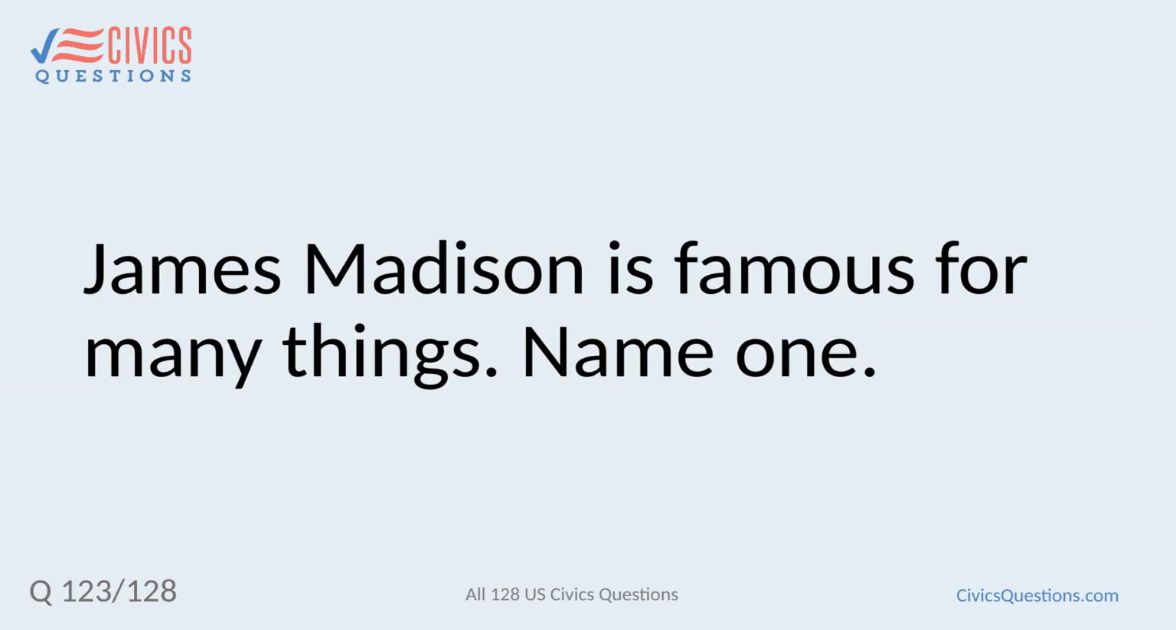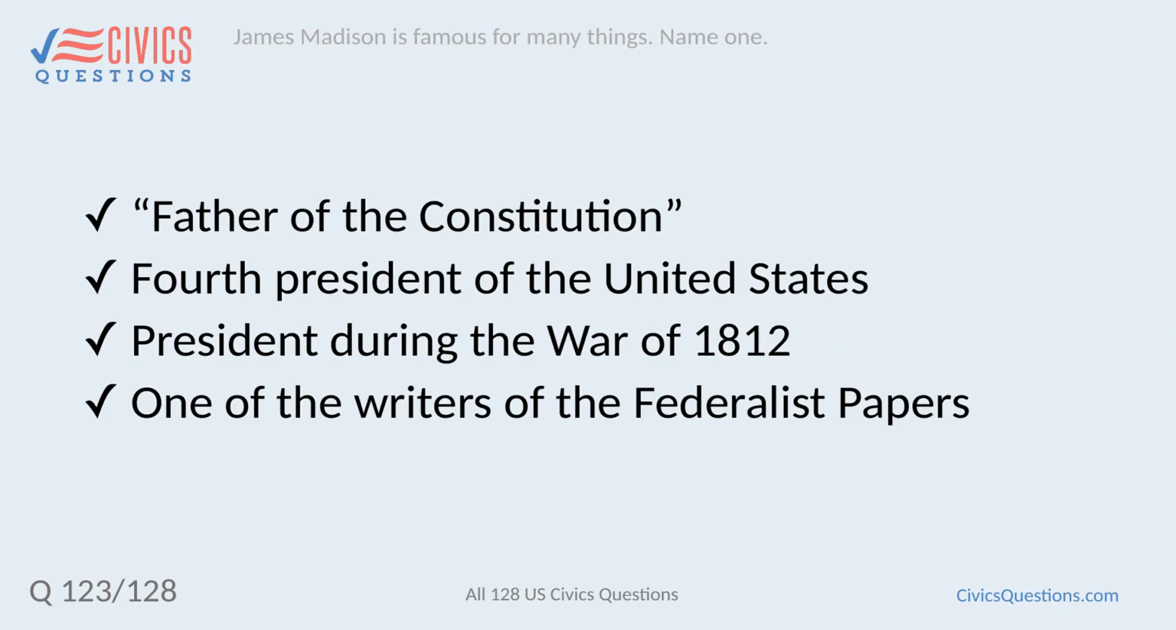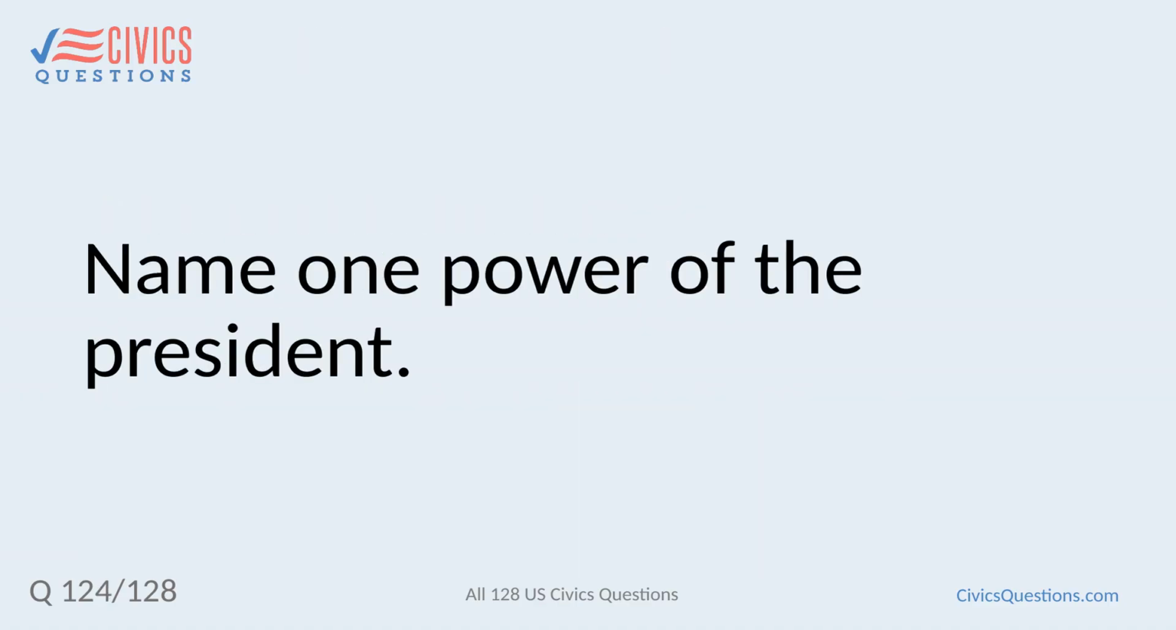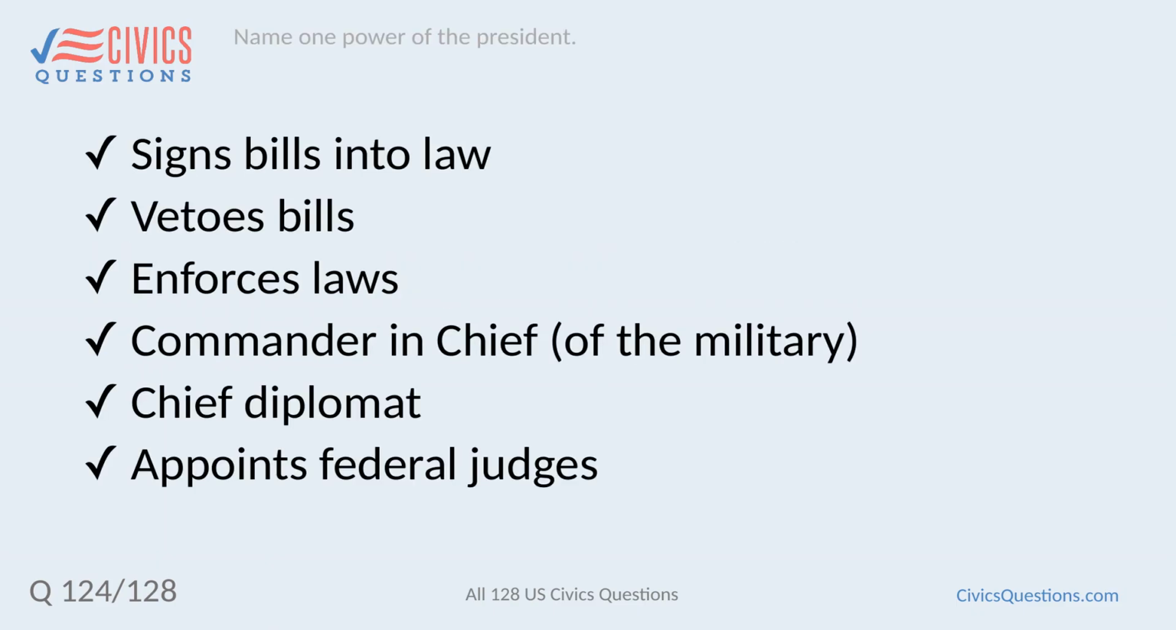James Madison is famous for many things. Name one. Father of the Constitution. Fourth President of the United States. President during the War of 1812. One of the writers of the Federalist Papers. Name one power of the President. Signs bills into law. Vetoes bills. Enforces laws. Commander-in-Chief of the military. Chief diplomat. Appoints federal judges.